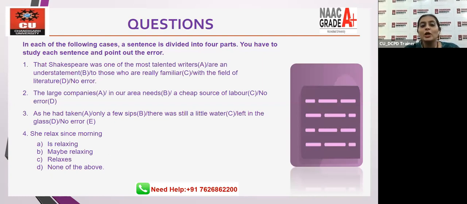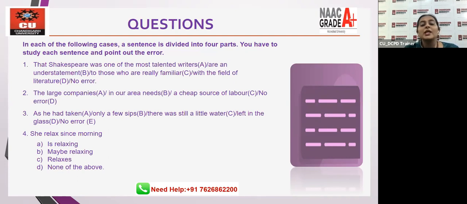Second one, the large companies in our area needs. So B is wrong. Why? We're talking about companies here. So plural would need a plural verb, which is need, not needs. Third, subject verb agreement. As he had taken only a few sips, there was still a little water left in the glass. There is no error in this very sentence. We discussed regarding a little and little.